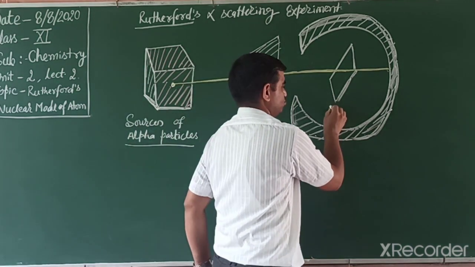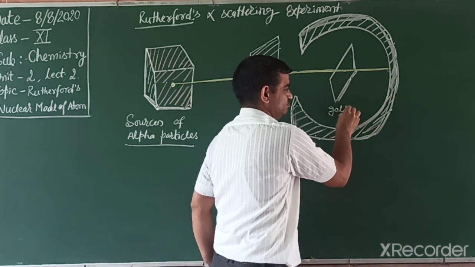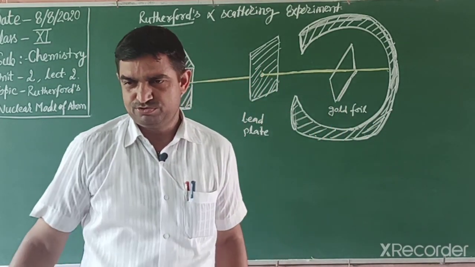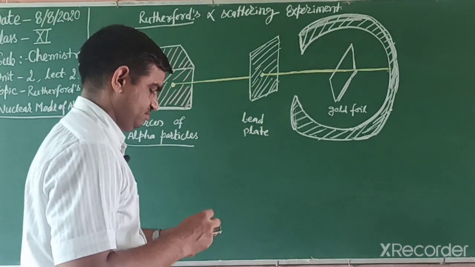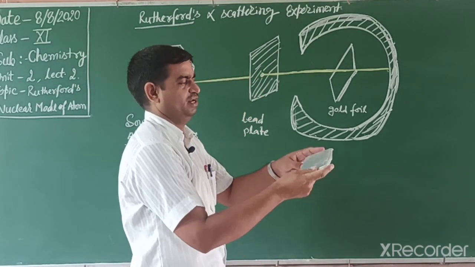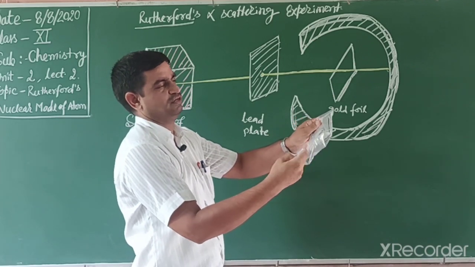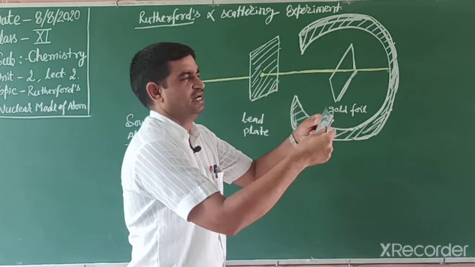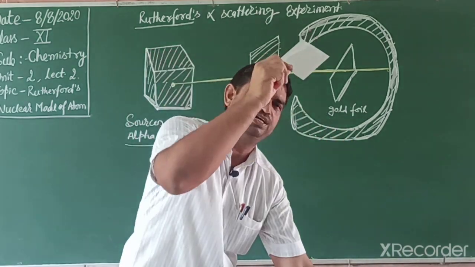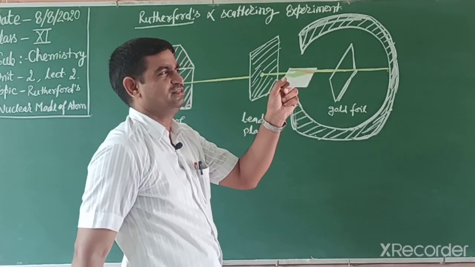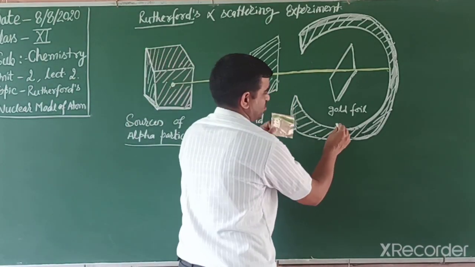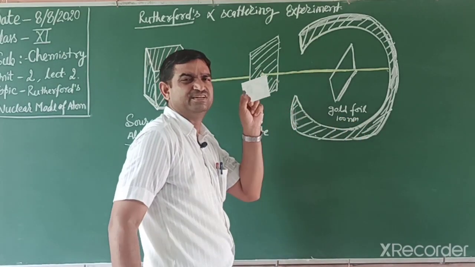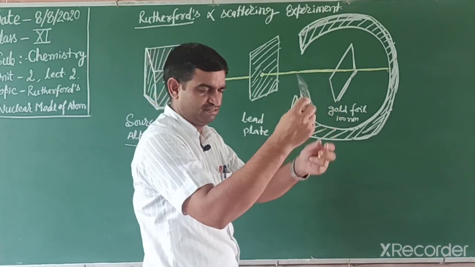And then this one is gold foil. Gold foil is a very thin foil. Like this, I can show you a foil, this one is actually aluminum foil. In a similar way, gold foil is also very thin, less than 100 nanometer thickness, very very thin.